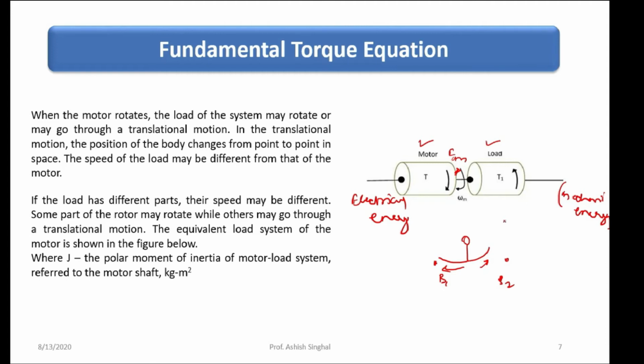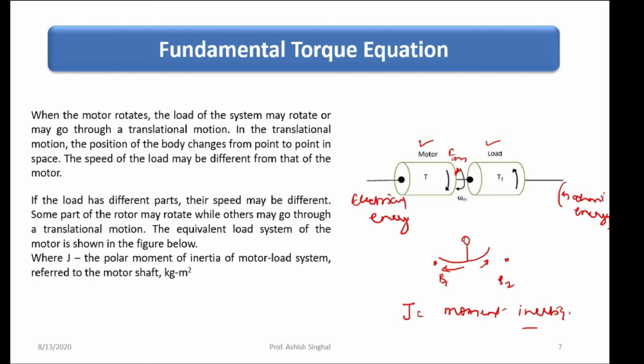It's very important, focus on this point. To understand this, we have to understand J, the moment of inertia.